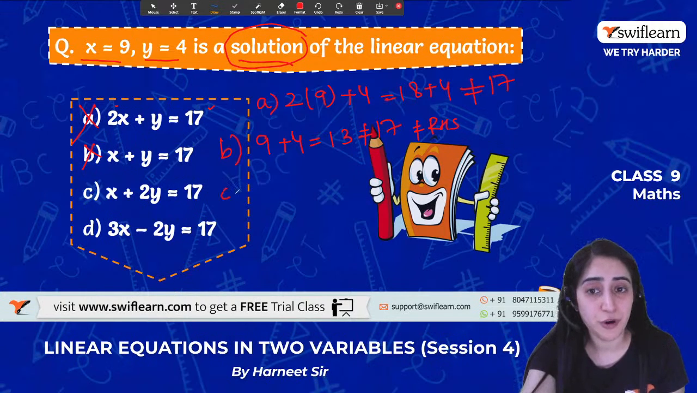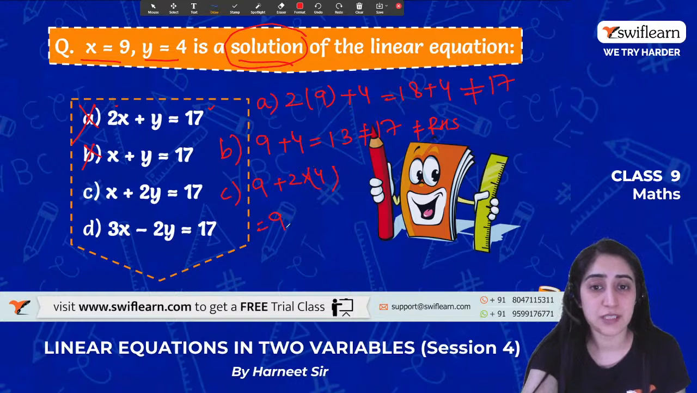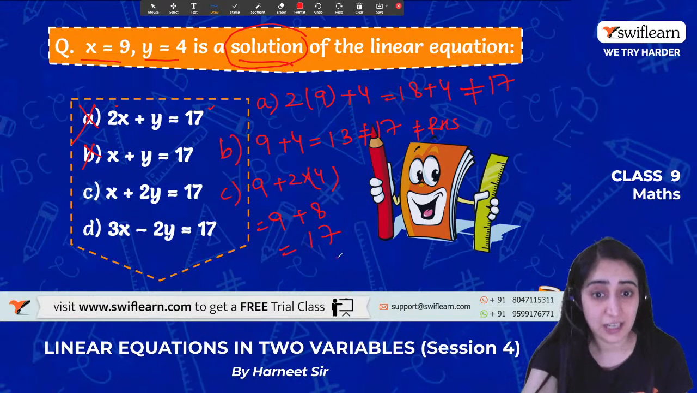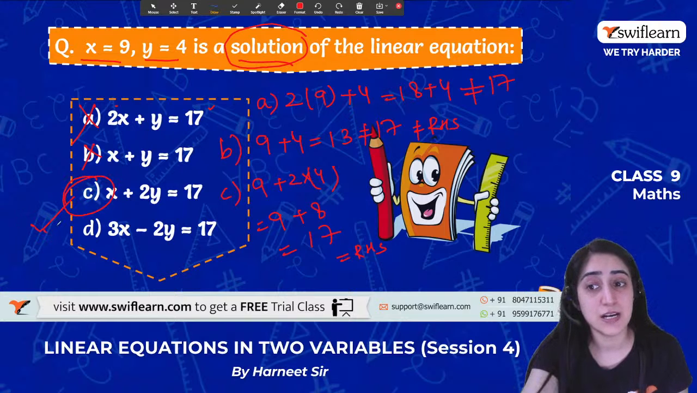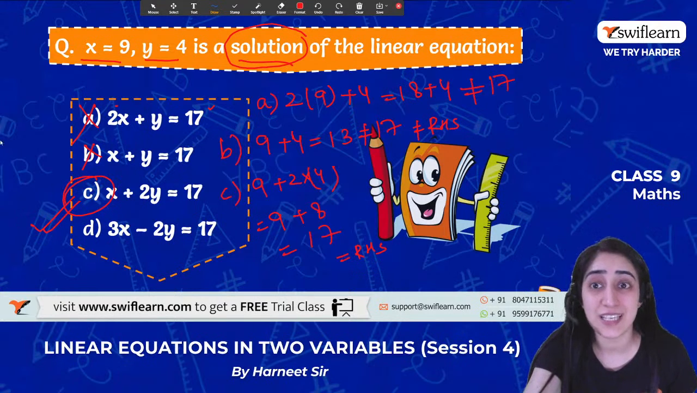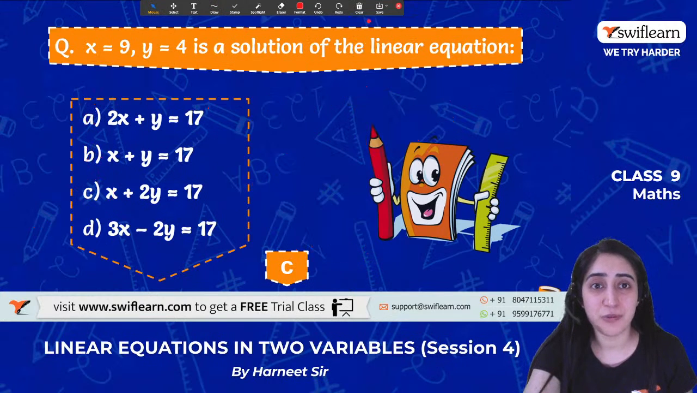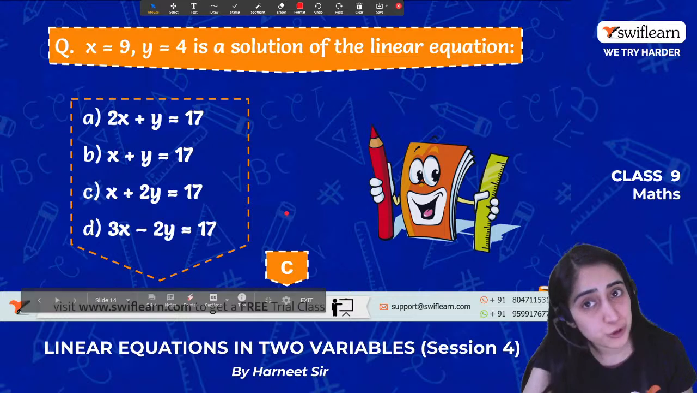Let's move to the third point. That says 9 plus 2 into 4. Right? It's like this. It becomes 9 plus 8. What is 9 plus 8? It is 17. Is it equals to RHS? Yes. So that means that this third C option is right. Let's see how we are able to find out the right option. Yes, C, that's right. So C is the right option.